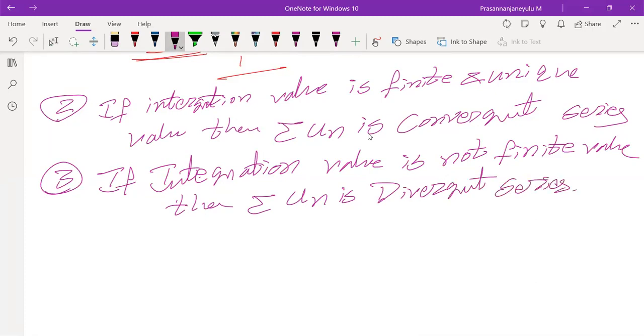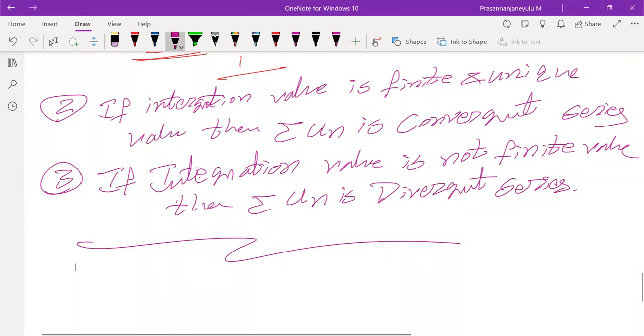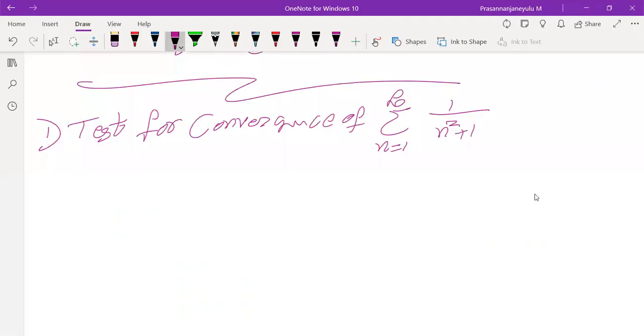So if we do one or two problems, then you can easily understand. The first problem: test for convergence of summation n varying from 1 to infinity of 1 by n square plus 1.